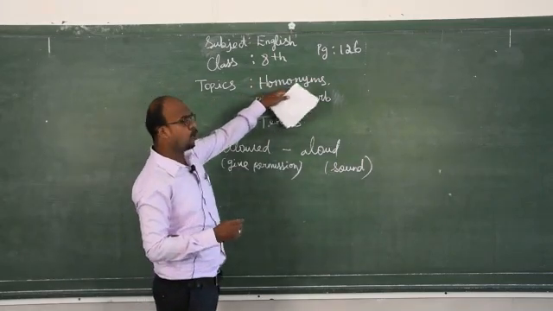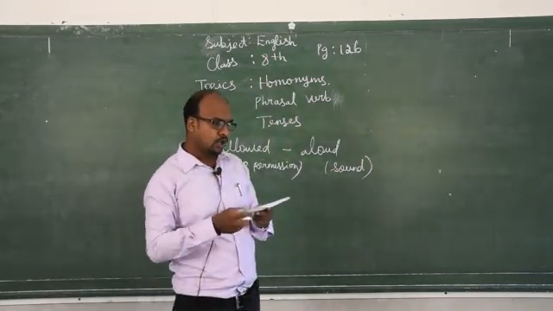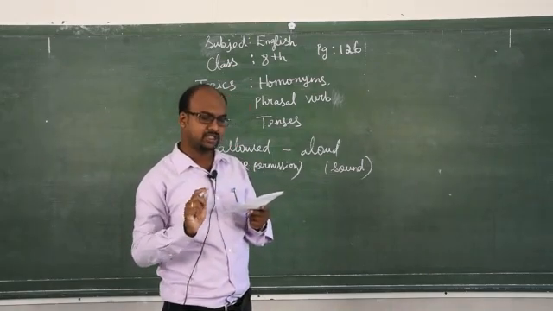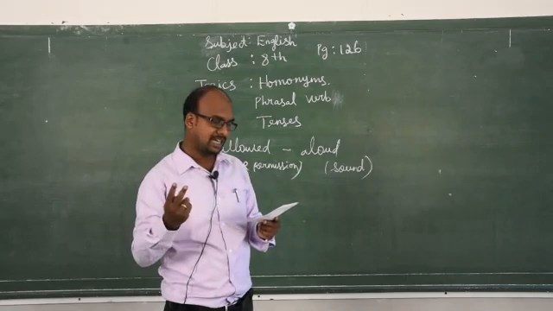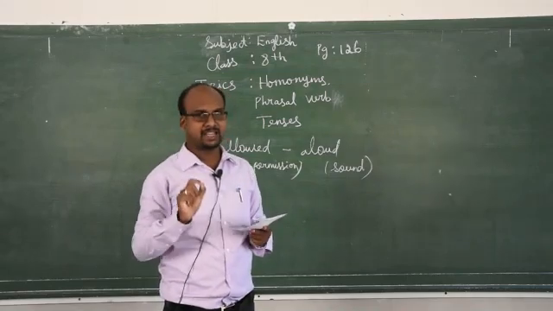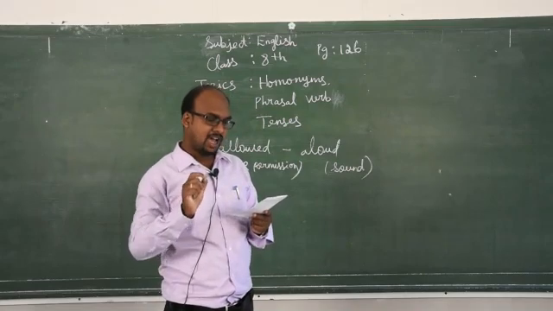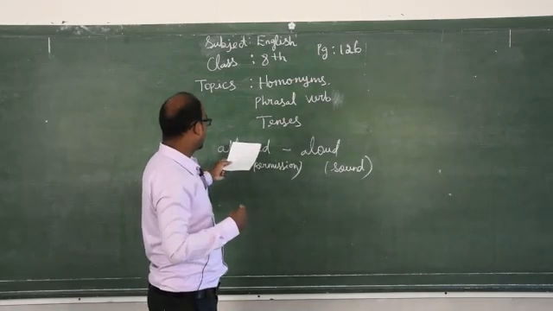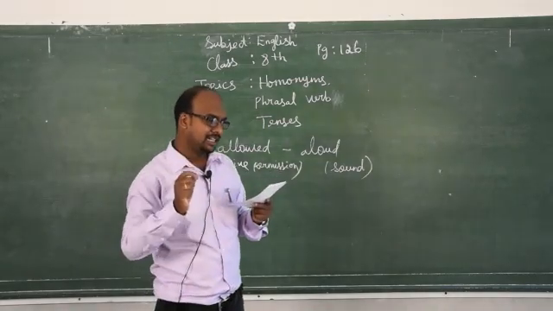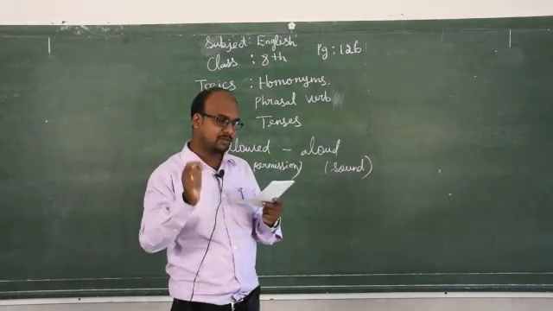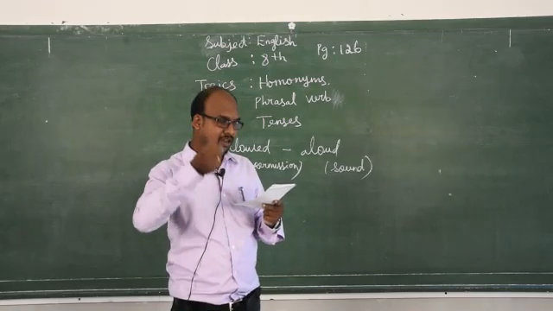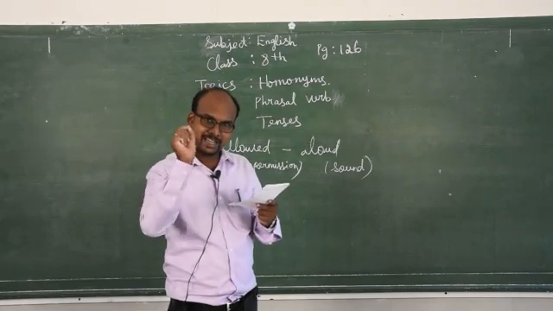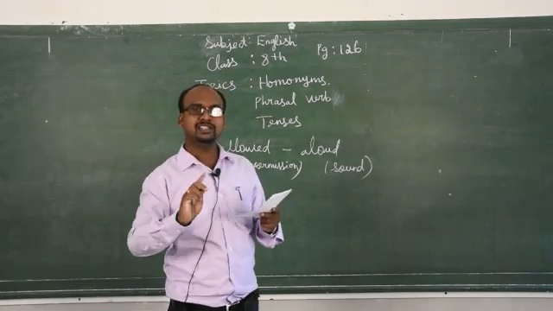Now we are going to see homonyms. Homonyms means two or more words having the same spelling and the same pronunciation, but different meanings. Homophones are words pronounced the same as another word but with different spelling and meaning. But homonyms are two or more words having the same spelling, same pronunciation, but different meaning.